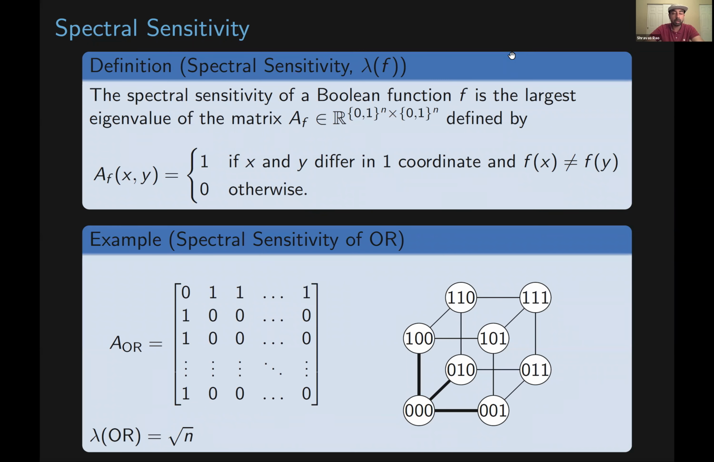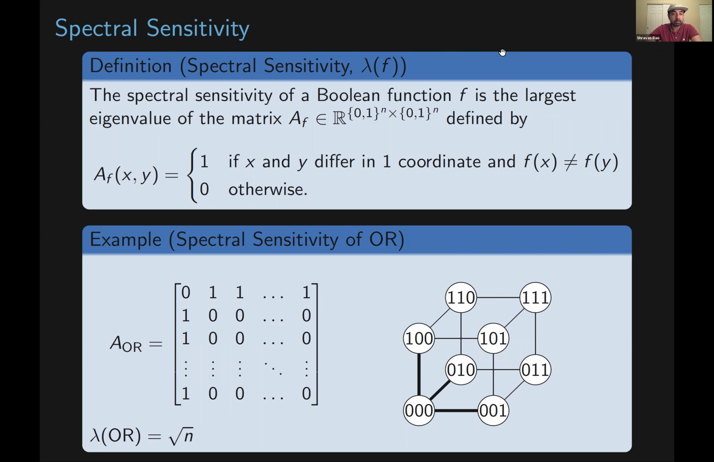The second notion we'll use in this proof is that of spectral sensitivity. The spectral sensitivity of a Boolean function is the largest eigenvalue of the matrix A of f. I'm going to index the rows and columns of my matrix by strings of 0s and 1s. If this makes you a little uncomfortable, you can think of this as the binary representation, and there could be 0 indexing rather than 1 indexing.